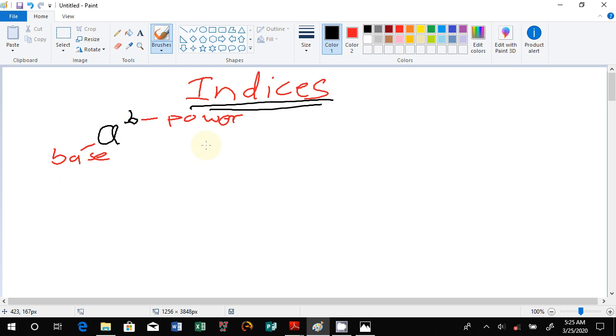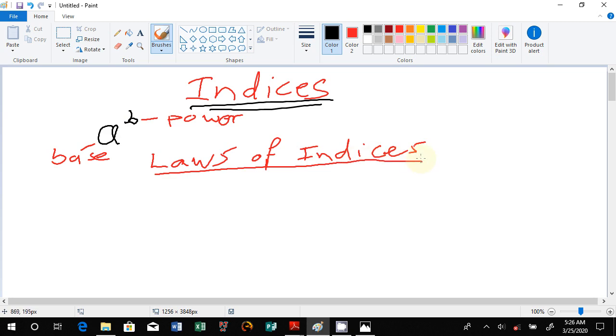To work with indices, they have designed laws of indices, and if I just run you through those, you will note that you will be able to answer most of the questions on indices. So let me just title this one as laws of indices, so that we can learn through certain laws.